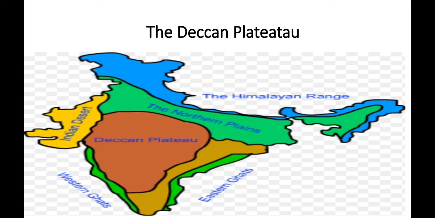It lies between the Western Ghats and the Eastern Ghats. You can observe here, the Western Ghats are on the west side and the Eastern Ghats are on the eastern side of India. The river Narmada and the Satpura range form its northern boundary. So these are the boundaries of the Deccan plateau.